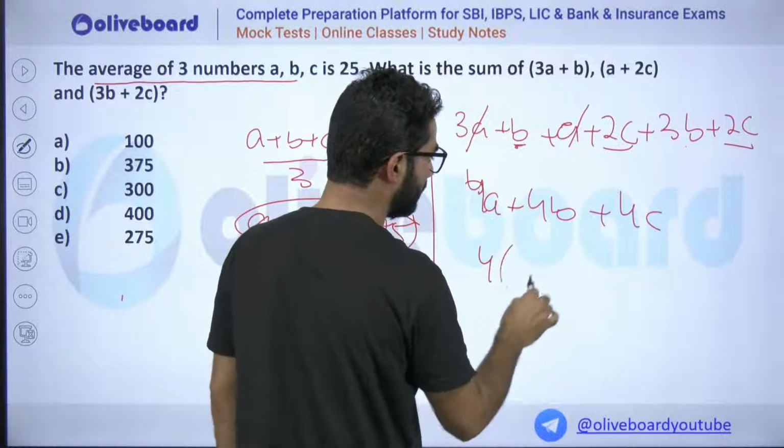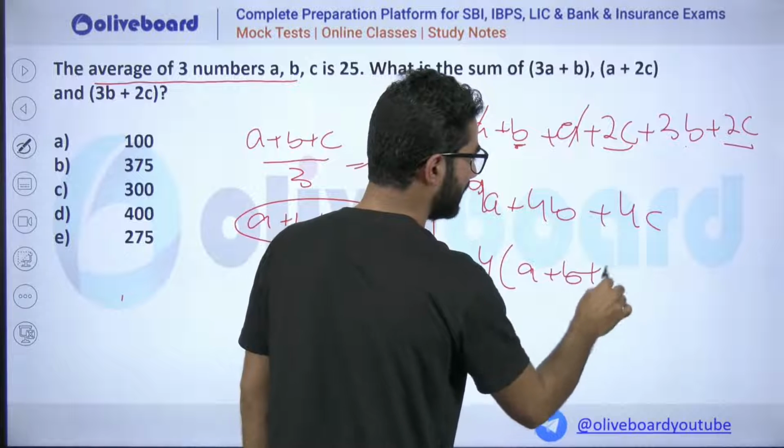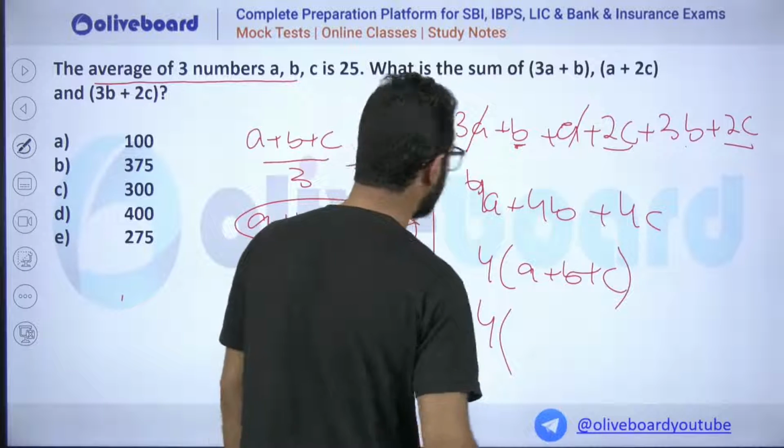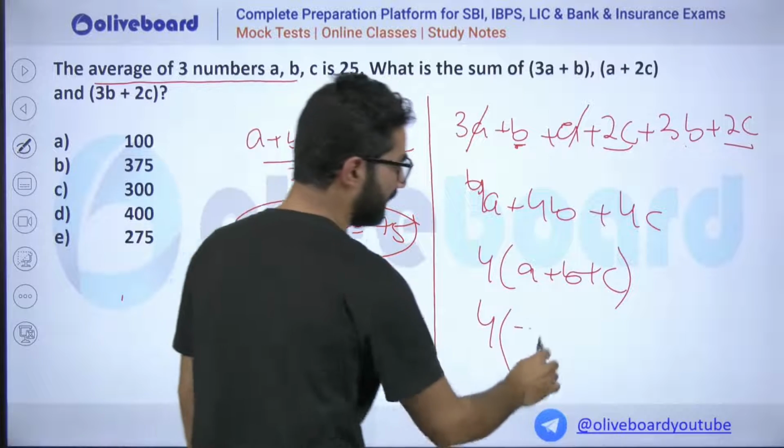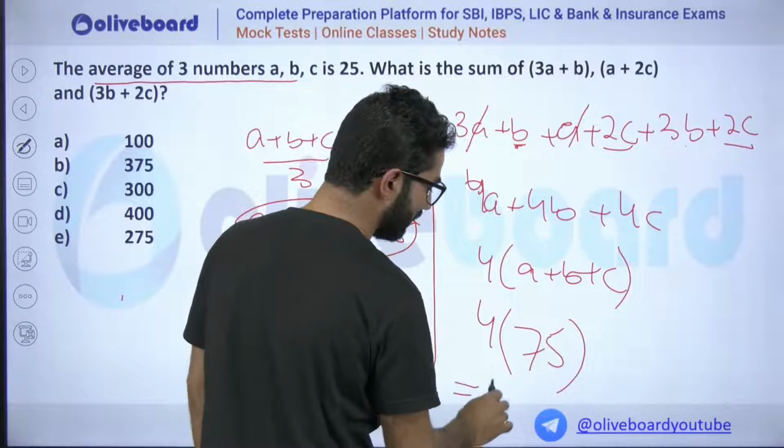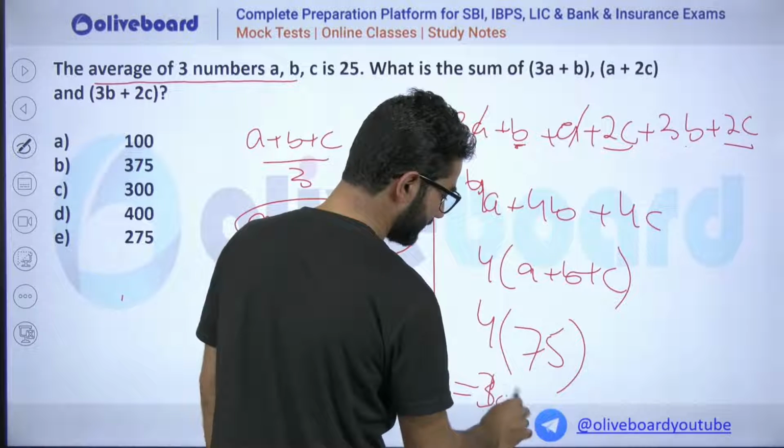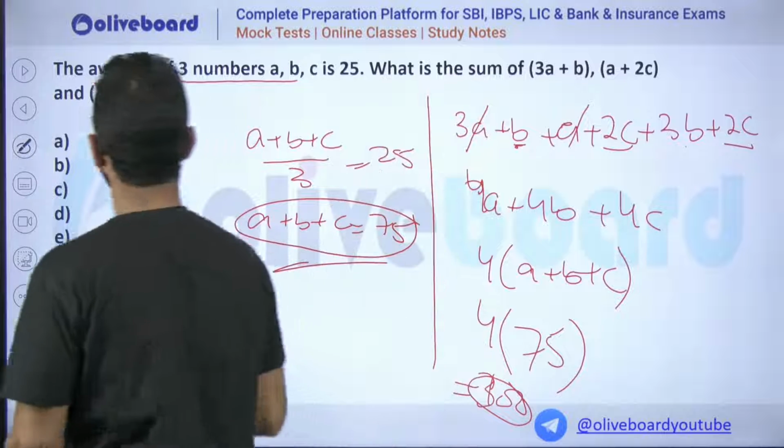If we take 4 common, it is 4 times A plus B plus C, which is 75. 4 times 75 is 300. So 300 will be the correct option for this one.